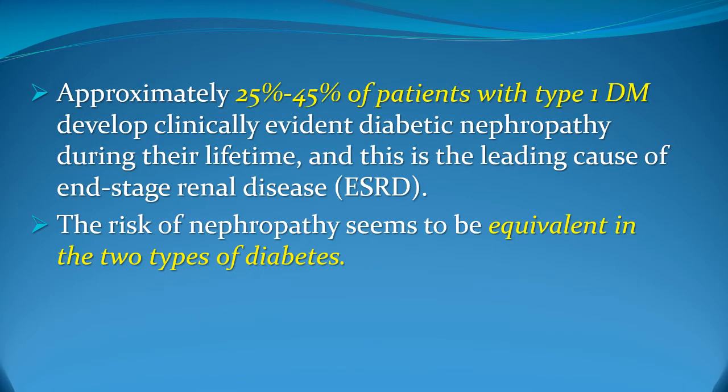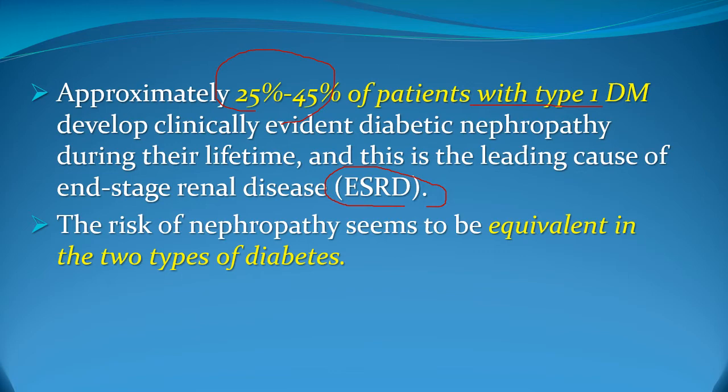Now, almost 25 to 45 percent of patients with type 1 diabetes will develop diabetic nephropathy, and this is a very important cause for end-stage renal disease. When we spoke about the importance of diabetes as a global epidemic, we mentioned that nowadays the most important leading cause for end-stage renal disease is diabetes.